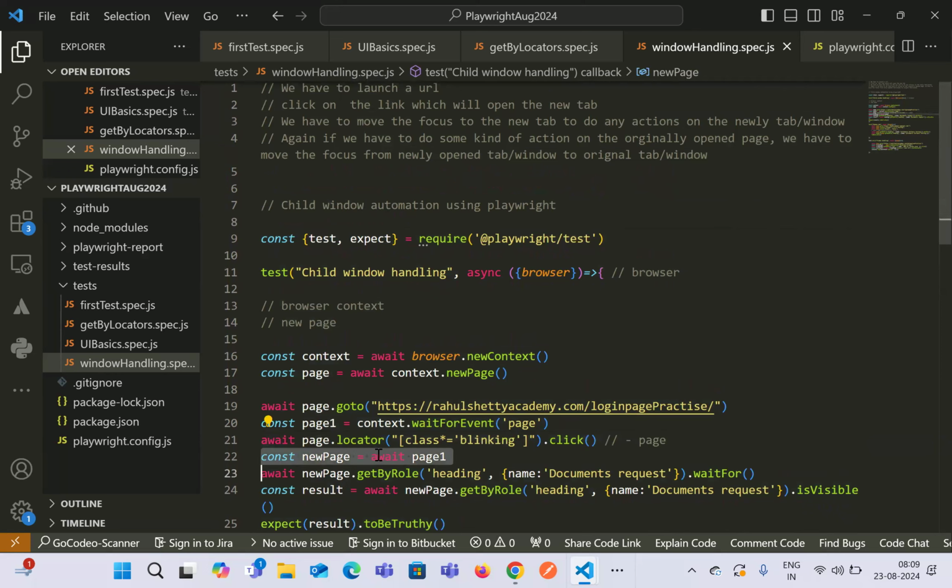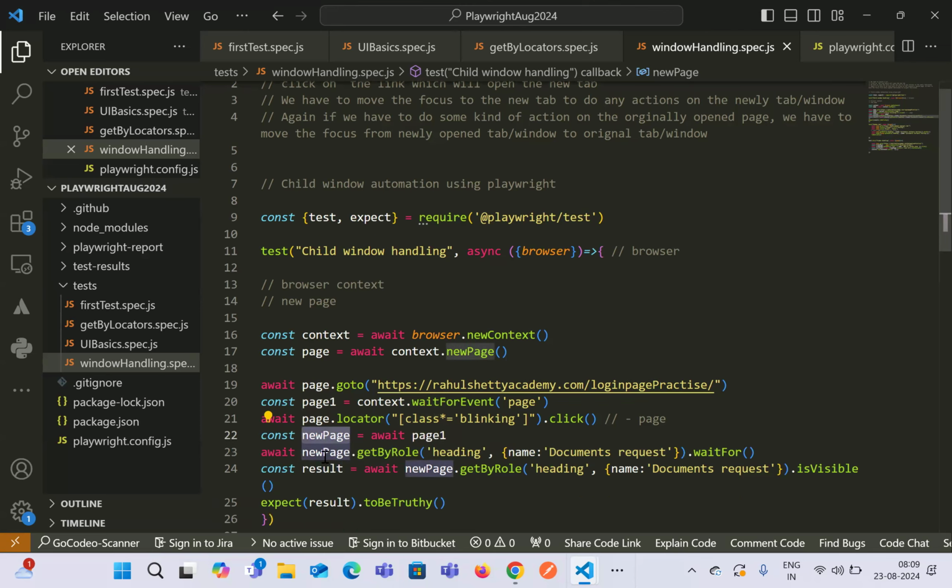So we are waiting for that on line number 22 by using a new variable, which is new page. Whenever we have to do any kind of validation in the new tab, from the next step onwards, if we have to do some validation in the new tab or new window, then we have to use the new variable that we have created over here.